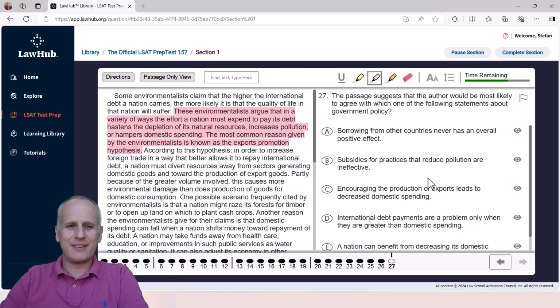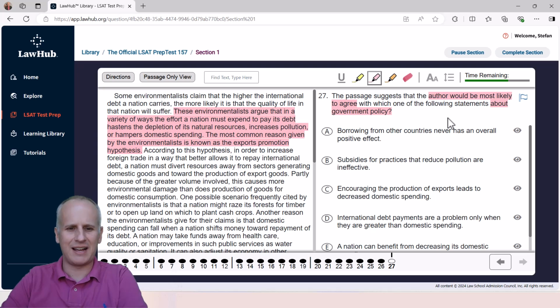This is question 27, the final question of this passage and this section, the first section of reading comprehension over at lawhub.lsac.org from PrepTest 157. We still have our highlighted sentences on the left for reference, and as always, we've got our highlight tool selected to identify and mark the task for this question. The passage suggests that the author would be most likely to agree with which one of the following statements about government policy. So we're being asked about what the author would agree with about government policy.